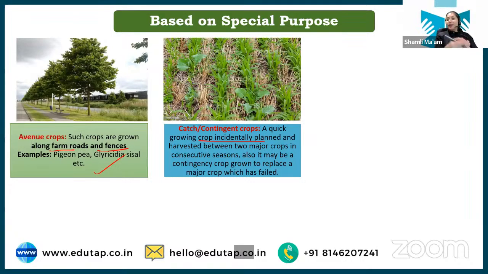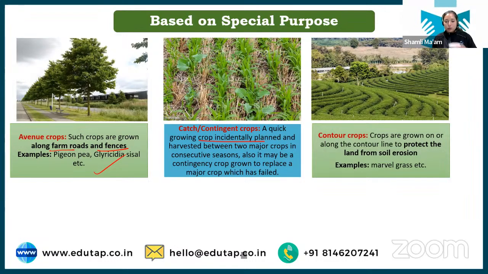I can go for relay crop, means I can sow seed of other crop before the harvesting of the previous one, and till the time the crop will get moisture from the field, and I will have one other crop for the coming season. ठीक है. So simultaneously it is not always there कि simultaneously there will be two crops, but the catch crops are basically planned crops, which are planned when the losses are there in the main crop. Clear? Chalo. Next we have is the contour crops.